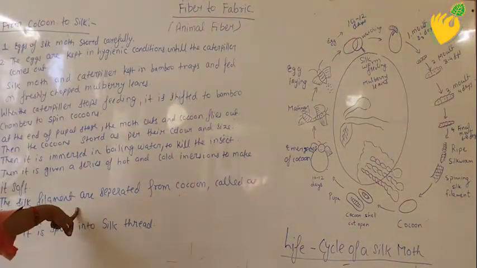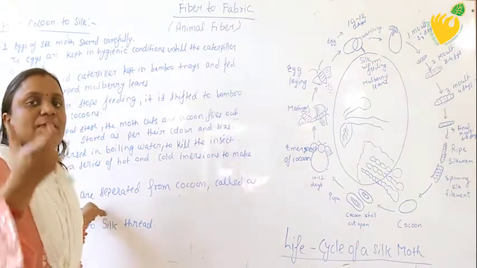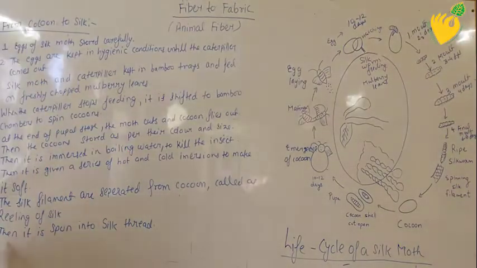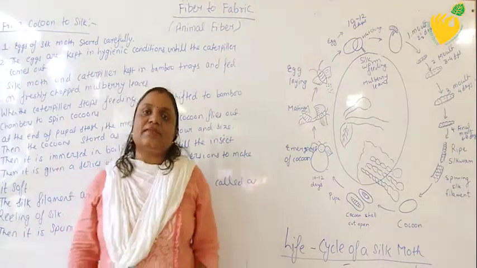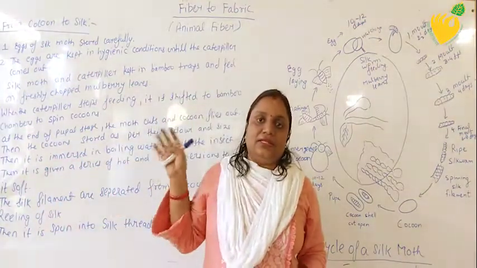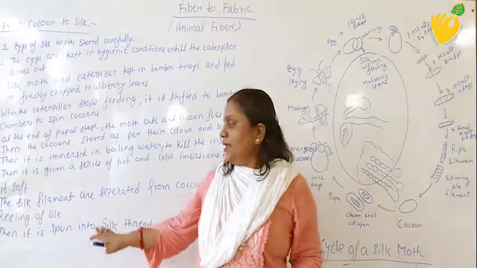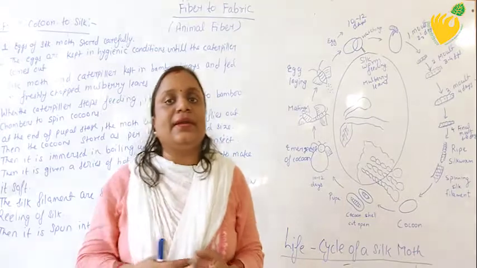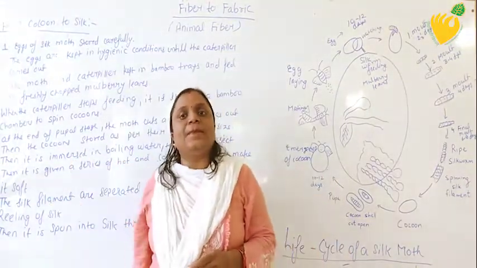Reeling of silk. So the question may come, what is reeling? Reeling is the process of separating silk fiber from cocoon. Then it is spun to make silk thread. At the last step, the silk fiber that we obtain at step 9 can be spun to make silk thread, and with the help of silk thread, a variety of clothes can be prepared.